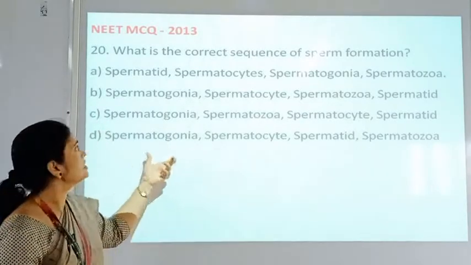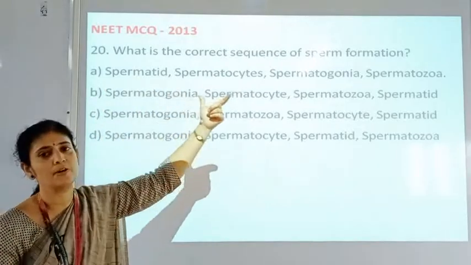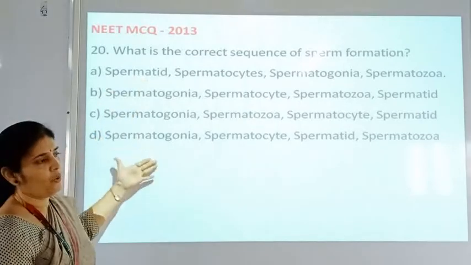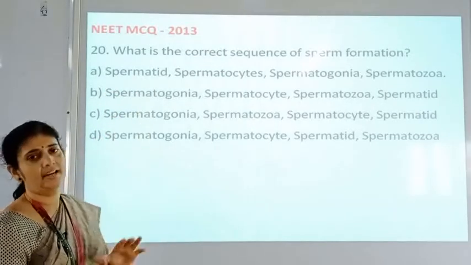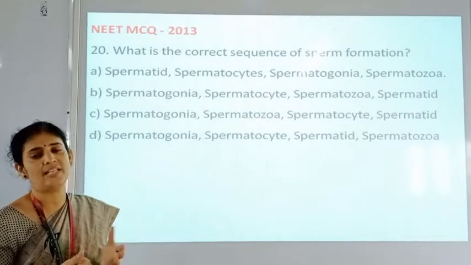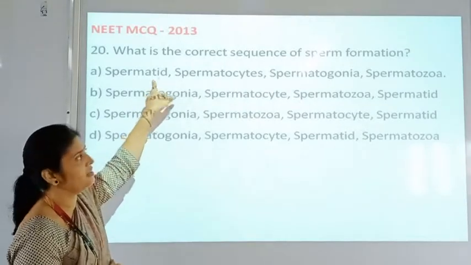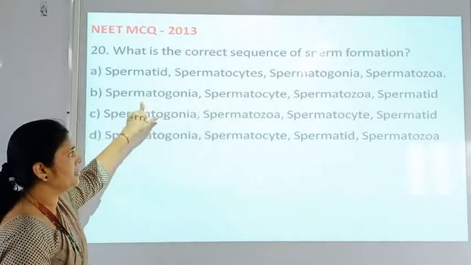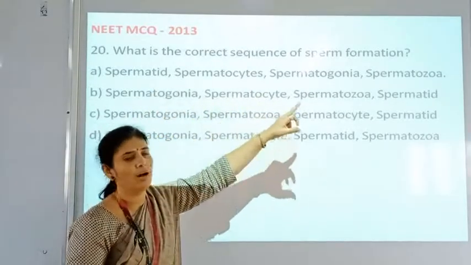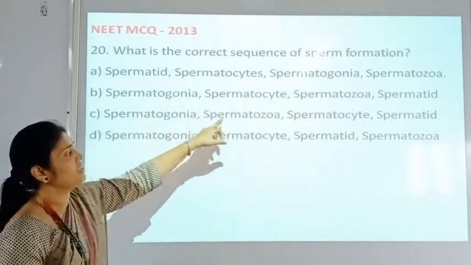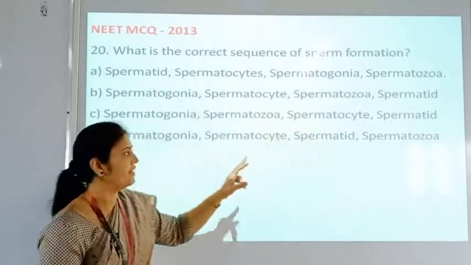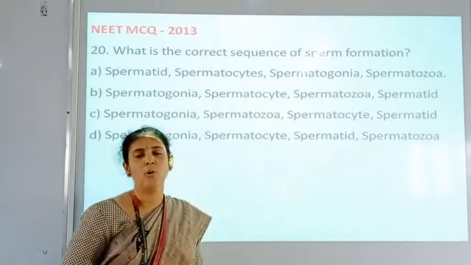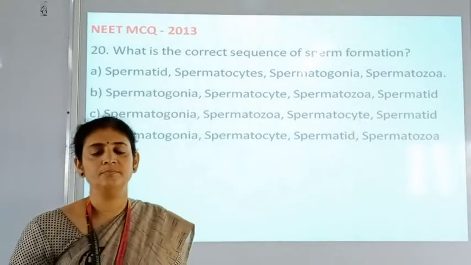So here are the questions related to the spermatogenesis process that we have to study. First question is, what is the correct sequence of sperm formation? Four different sequences are given and we have to find the correct one. First: spermatid, spermatocyte, spermatogonia, spermatozoa. Second: spermatogonia, spermatocyte, spermatozoa, spermatid. Third: spermatogonia, spermatozoa, spermatocyte, spermatid. And last: spermatogonia, spermatocyte, spermatid and spermatozoa. Can you guess the answer?